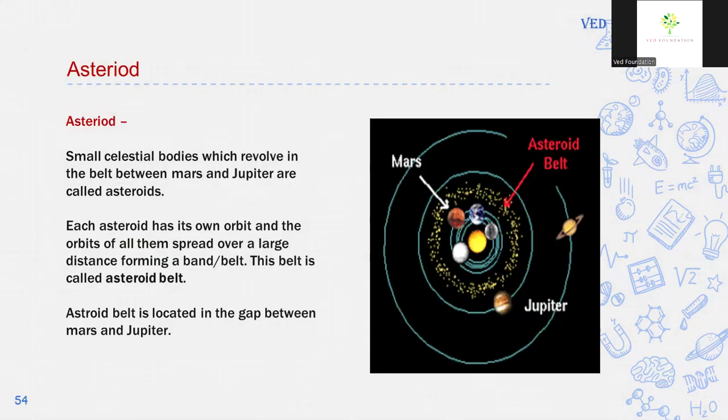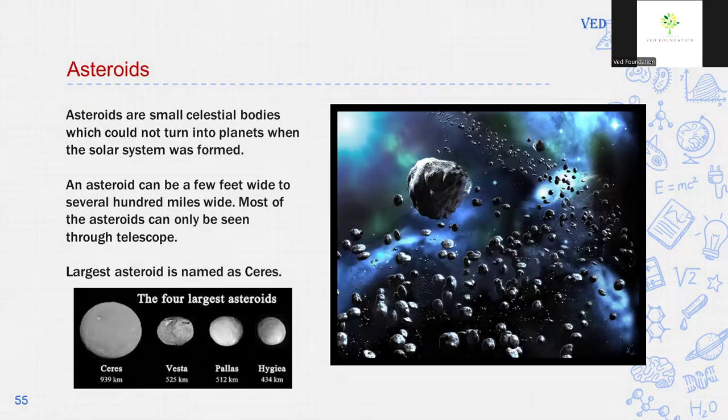Next component of the solar system is the asteroid. Some celestial bodies which revolve in the belt between Mars and Jupiter are called asteroids. Each asteroid has its own orbit, and the orbits of all of them spread over a large distance, forming a belt-like structure. This belt is called the asteroid belt. The asteroid belt is located in the gap between Mars and Jupiter.